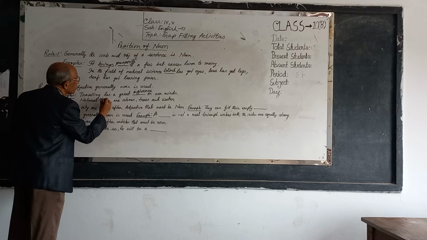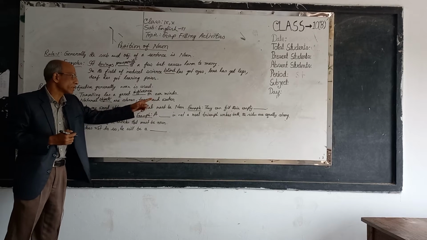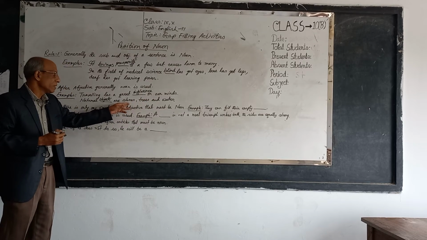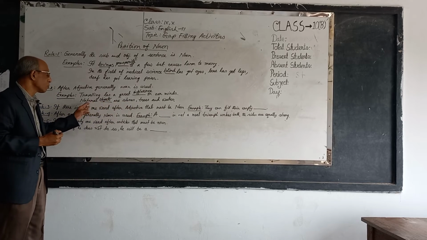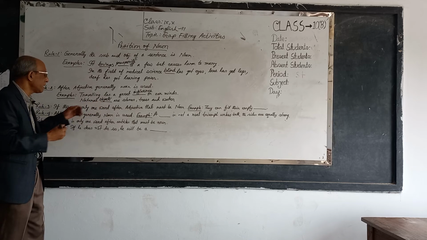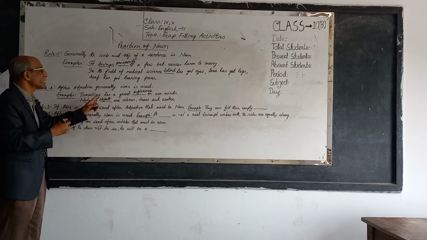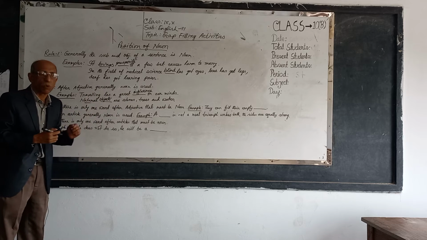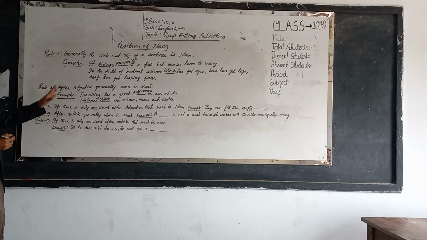Natural objects are stones, trees and water, because these are the elements of the environment. Natural is an adjective, so after the adjective it will be a noun. I think you have understood the second rule: after an adjective, generally a noun is used.